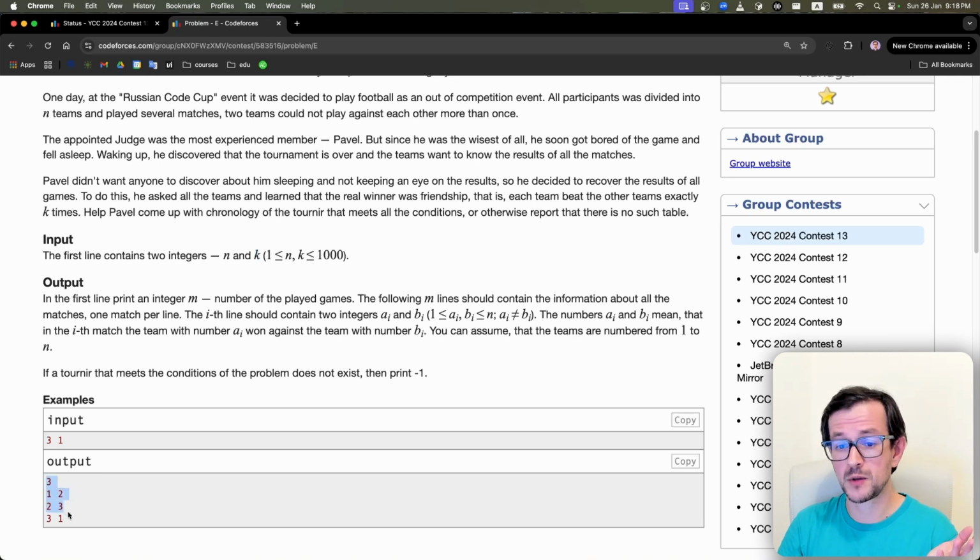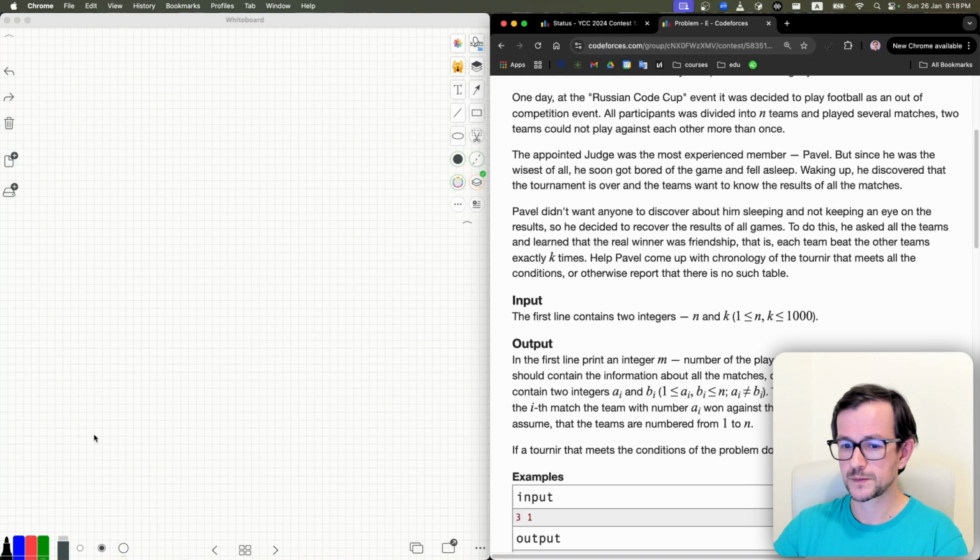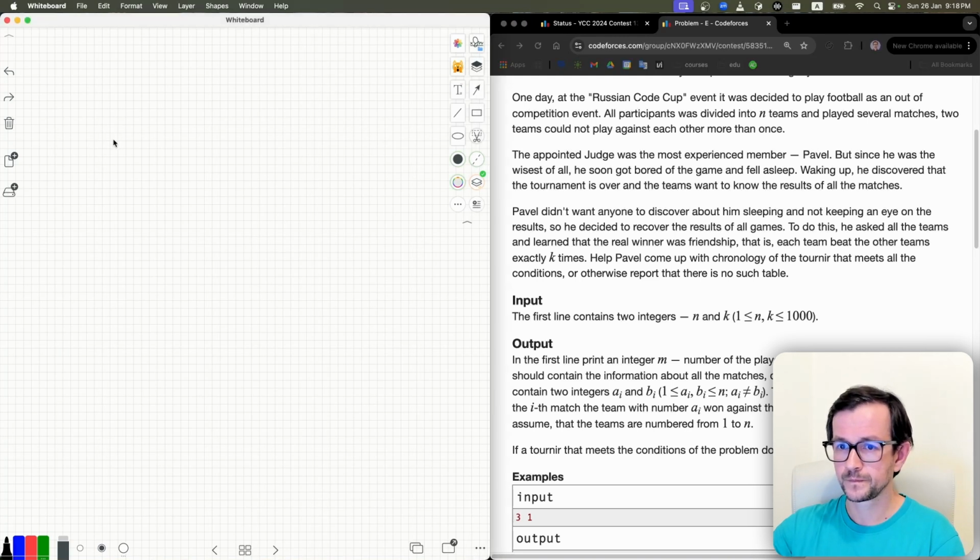There are many ways to solve the problem actually. The easiest way to do it is like this. We pick a team and pick the other teams that this team won against in the match. For example, you arrange all the teams in a circle, let's put 6 teams.